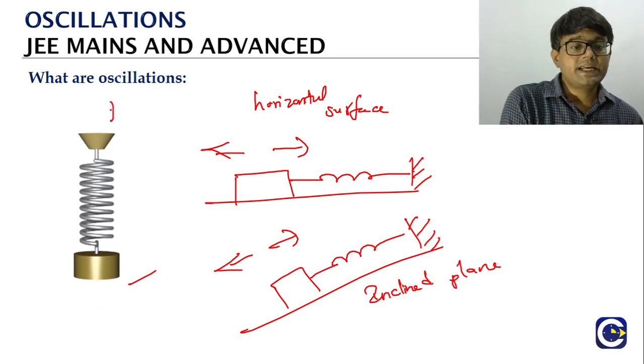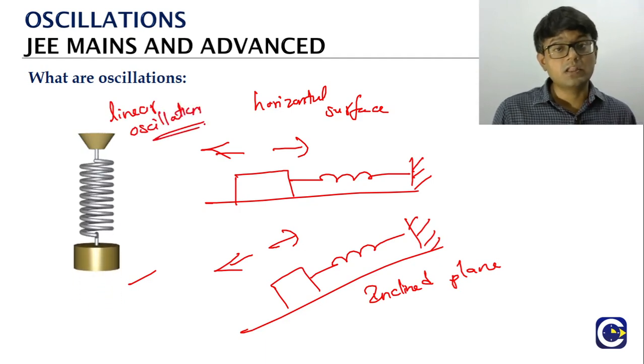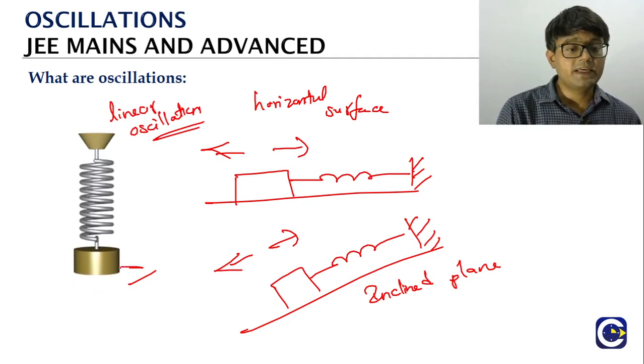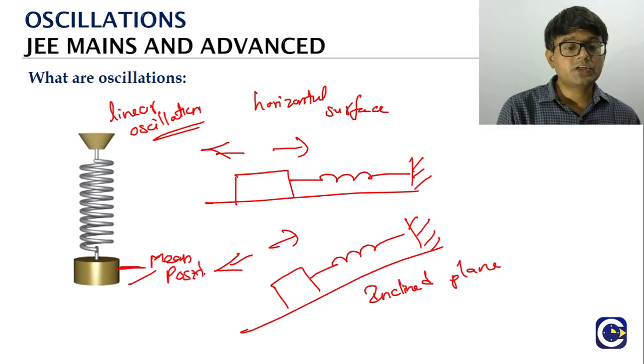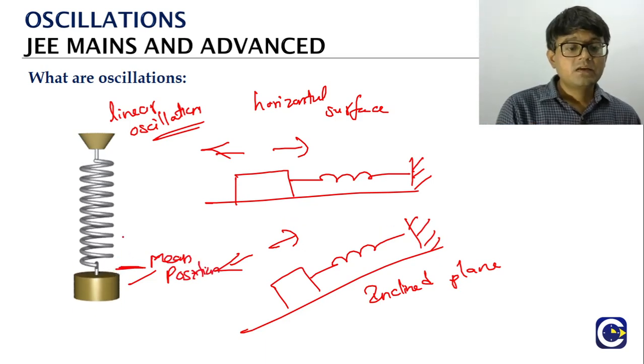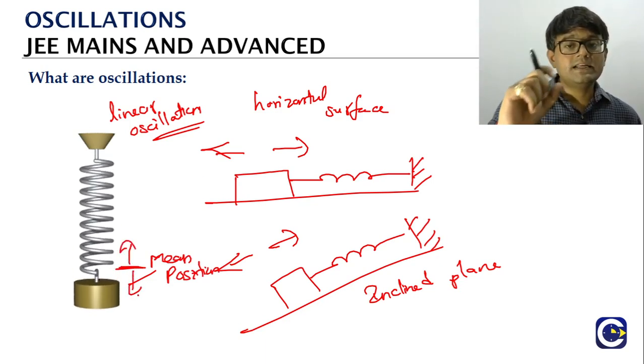These oscillations we will be calling linear oscillations. I think we can understand why we call them linear oscillations. Because from the mean position, let's say somewhere here we have the mean position, if you want to talk about the displacement of the mass, we will try to give the displacement of the mass in terms of the linear displacement value.